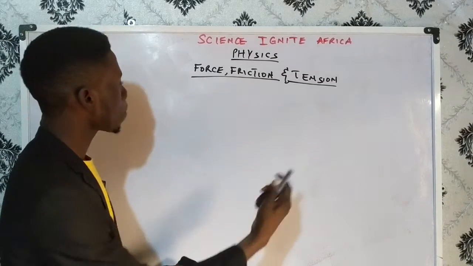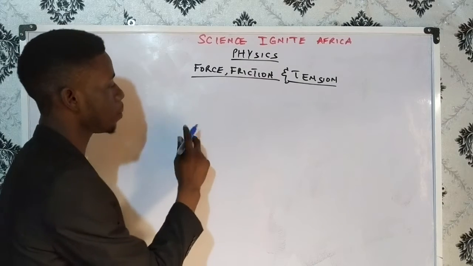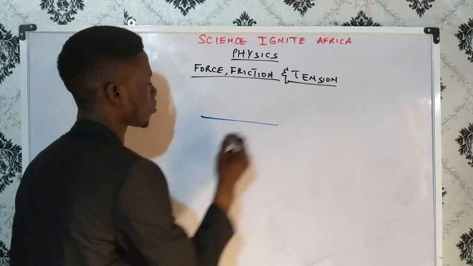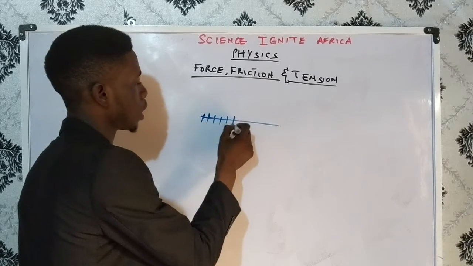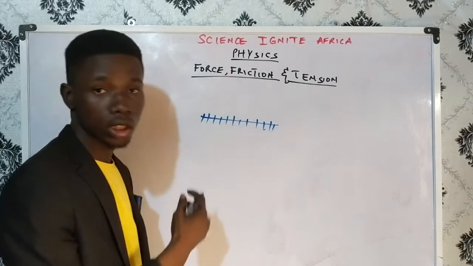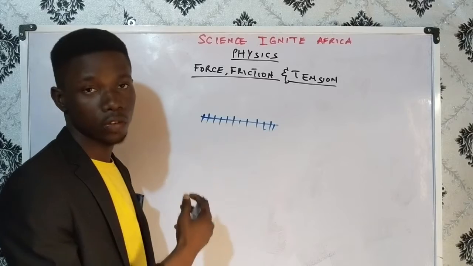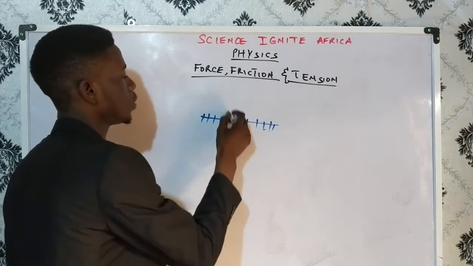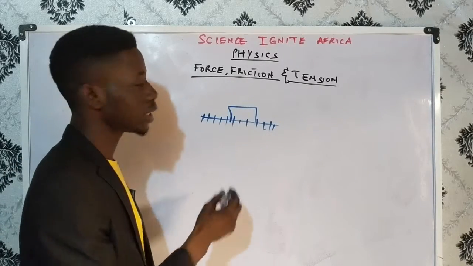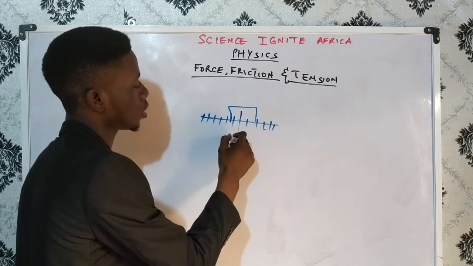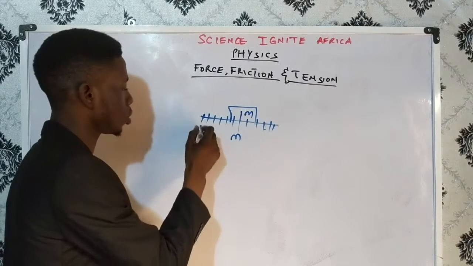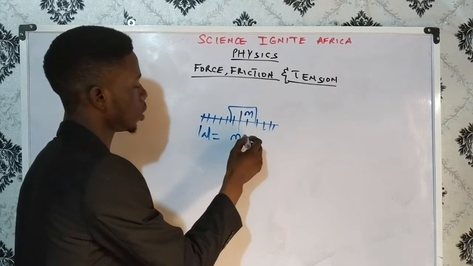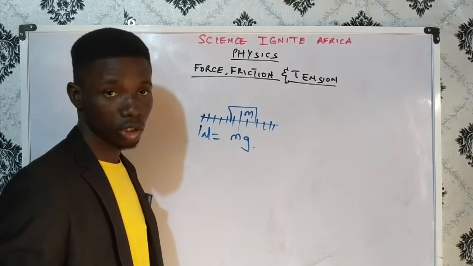Now, if I have a platform, a rough platform. Let's say this platform is rough. Of course, once the platform is rough, then there's friction on this surface. Now, if there's an object on this surface that has mass m, of course, the normal reaction, which is the weight of the body, is mg, mass times acceleration due to gravity.